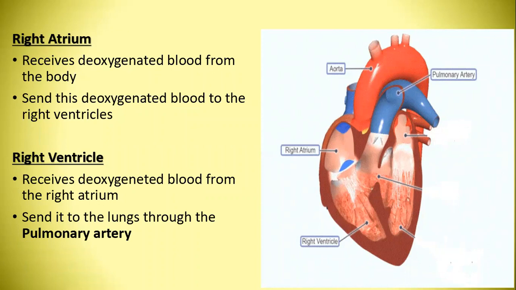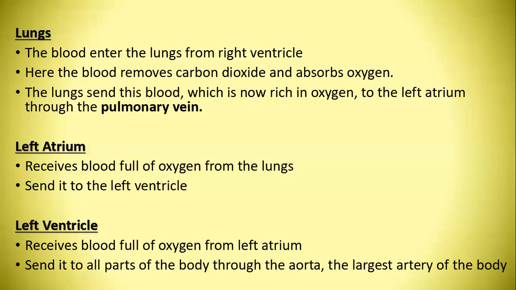The right ventricle receives deoxygenated blood and sends it to the lungs. Lungs do what? The blood enters from the right ventricle. Here, the carbon dioxide is removed from the blood and oxygen is absorbed. The lungs send this oxygenated blood to the left atrium.